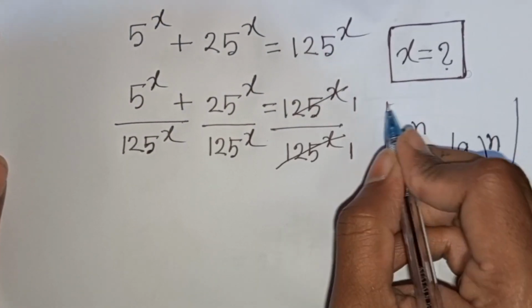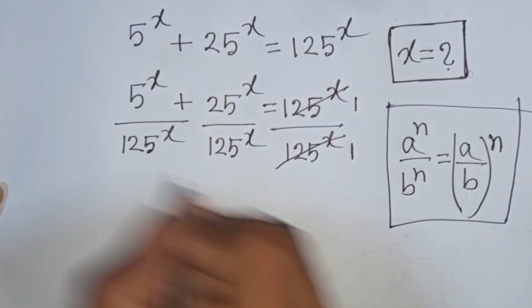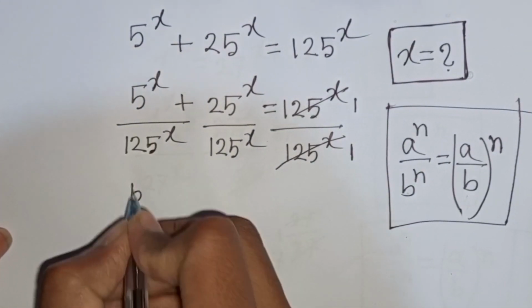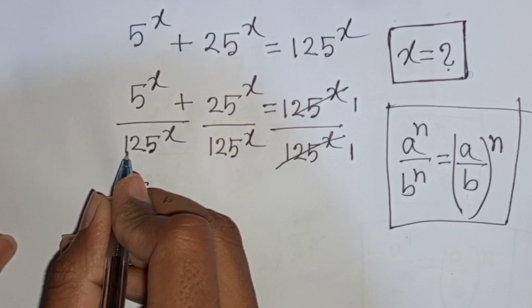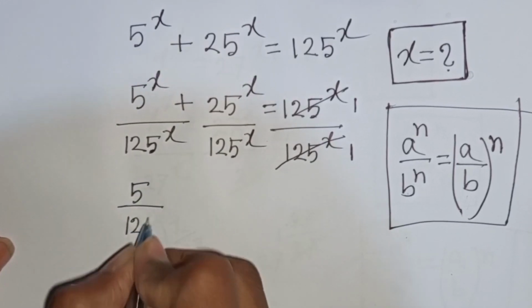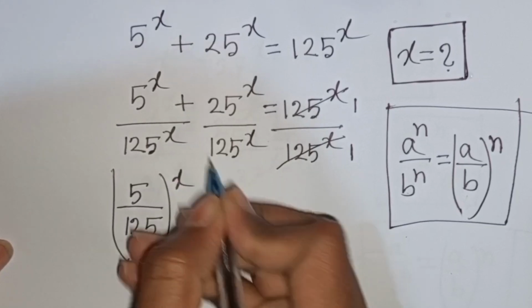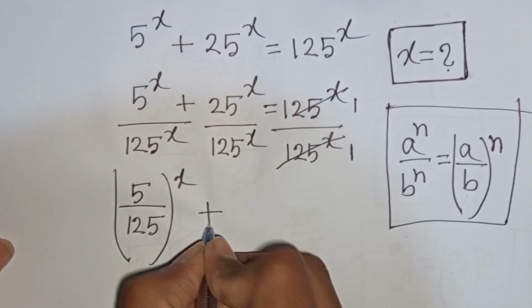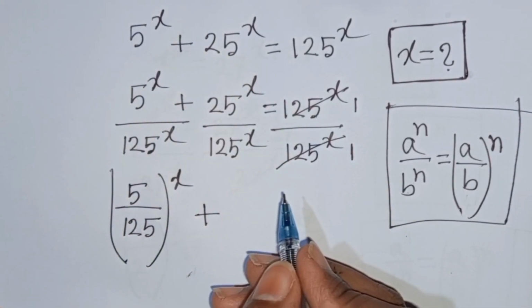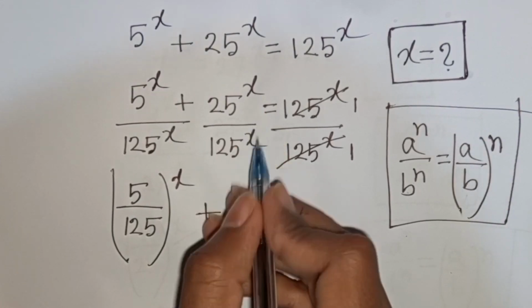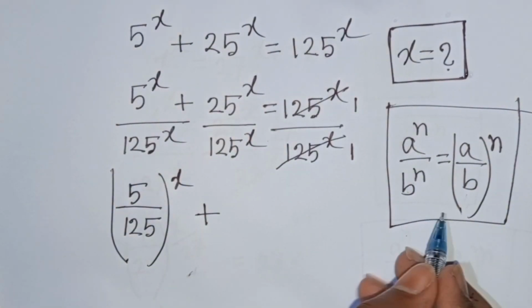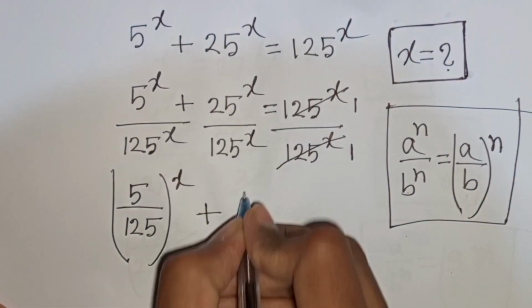So according to this exponential rule, we can write here 5 over 125, then bracket common power x, plus again x same power but different base. So according to this formula, we can write here 25